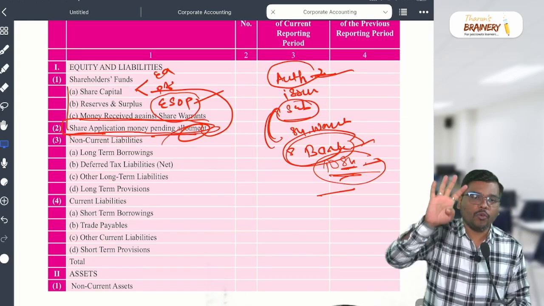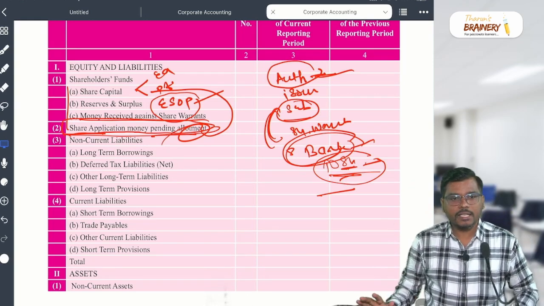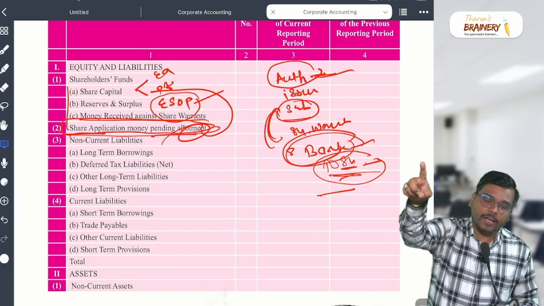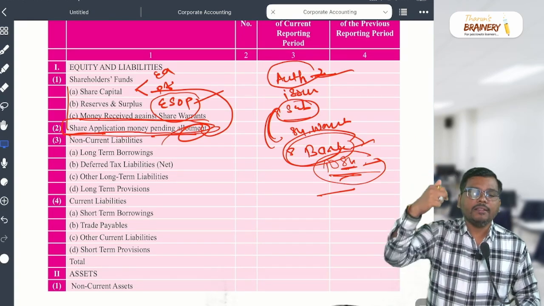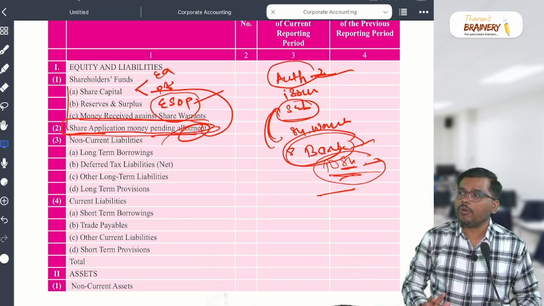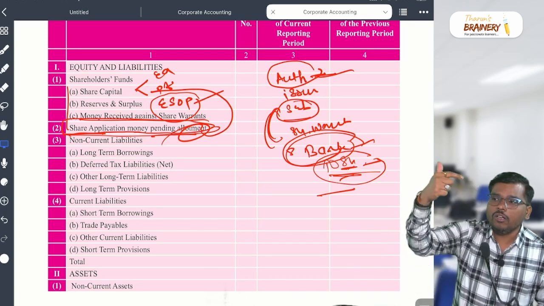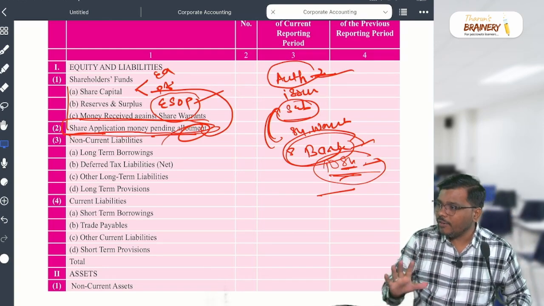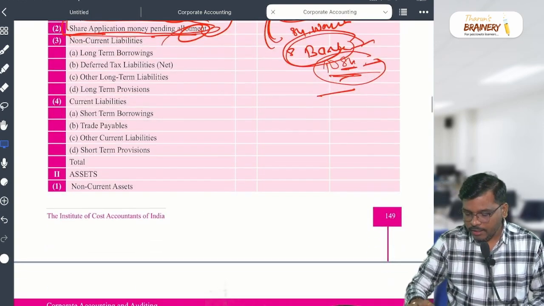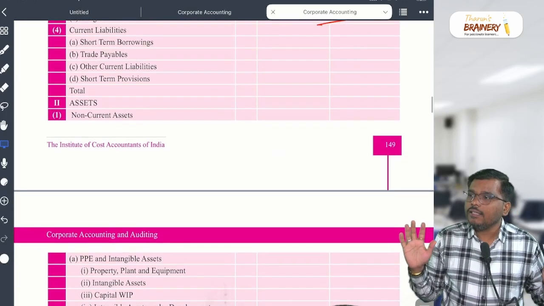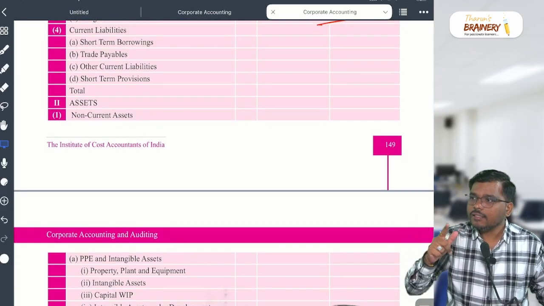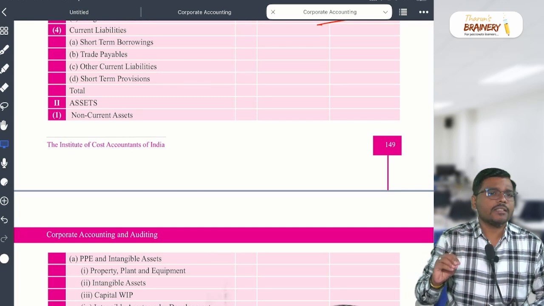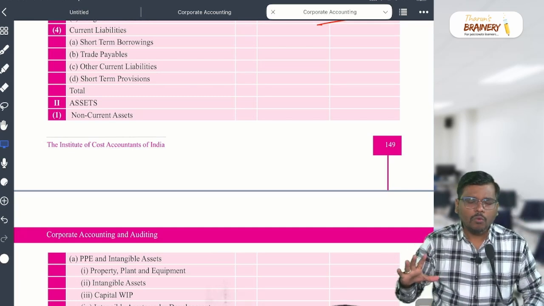In non-current liability 4 items, current liability 4 items. Correct? Here long term, short term. Then deferred tax liability, here trade payable. Then the long term provision, short term provision. And there is what, sir? Other long term liability here, other current liability. That's it. Is it clear? Very easy to remember. Yes or no? Right, boys and girls, are you able to understand? Yes? Okay. After the completion of Schedule 3 now, you will see the exam sums. It is very easy.